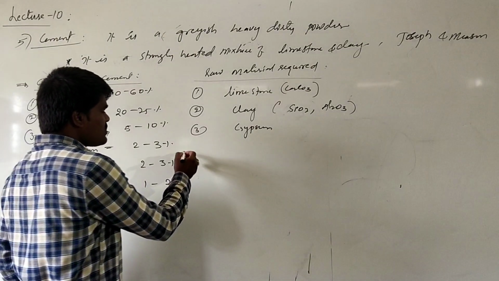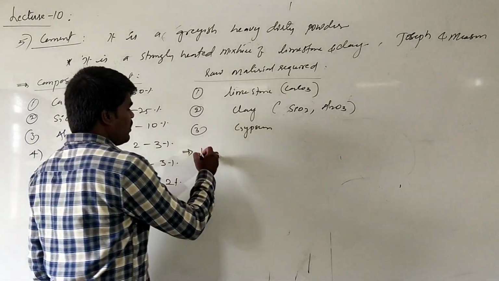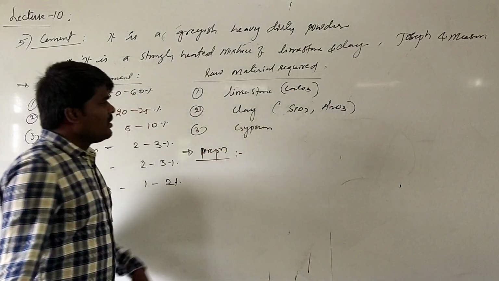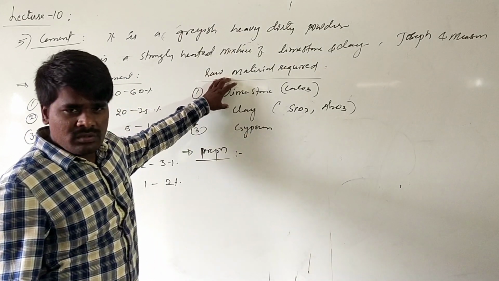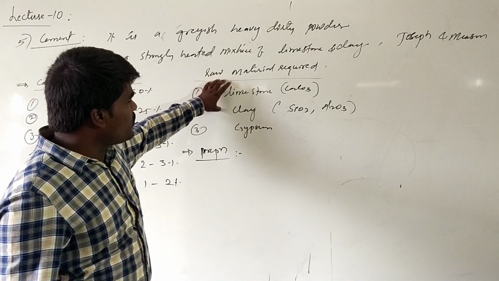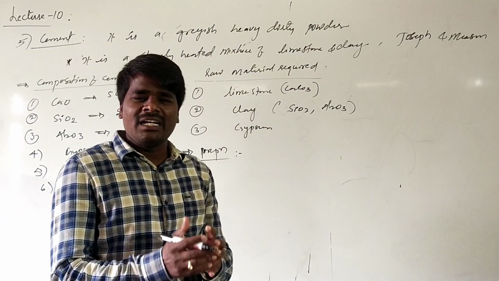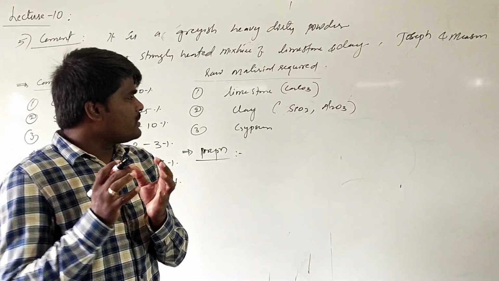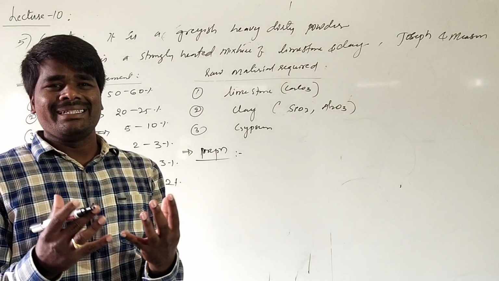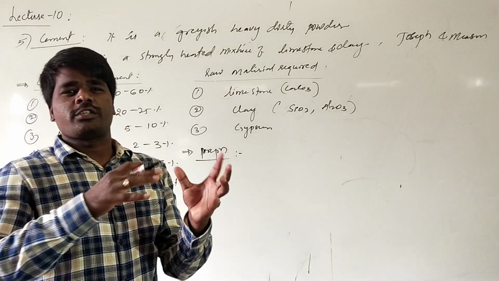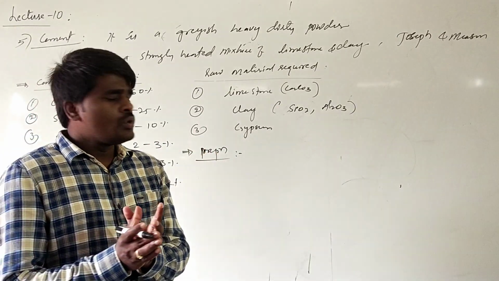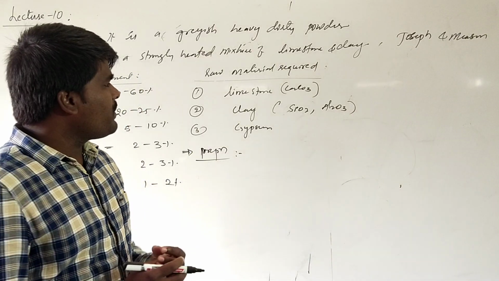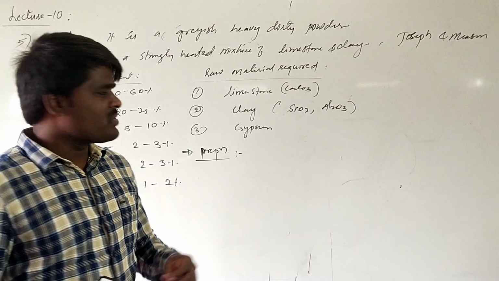If you look at the process of manufacturing or preparation, what happens? This calcium carbonate as well as clay will be finely crushed into the finest powder. This dry powder is strongly heated at a temperature of 600 to 1000 degrees centigrade, so that these compounds convert into corresponding calcium silicates and aluminum silicate.